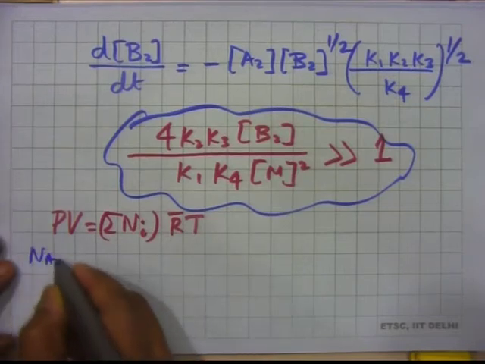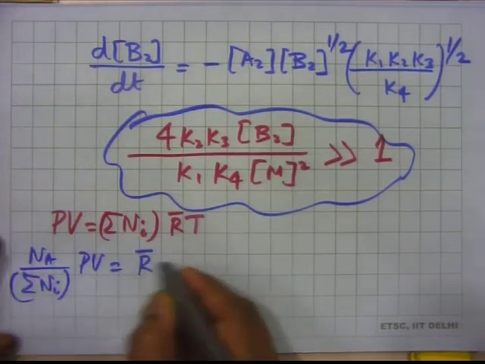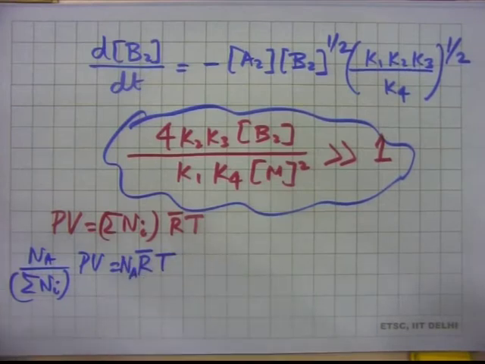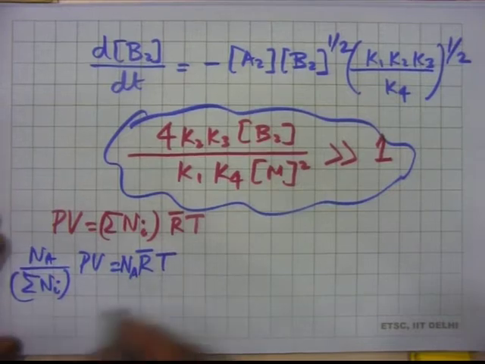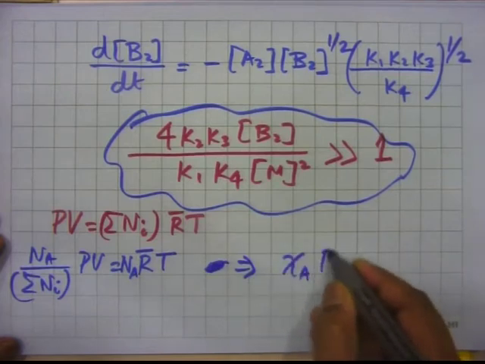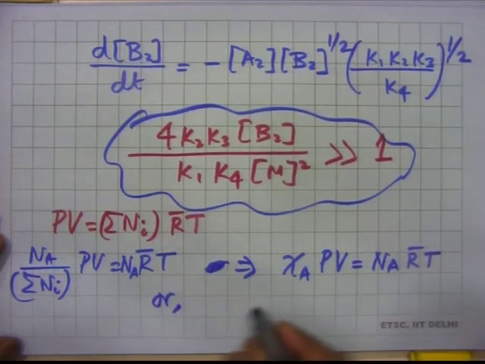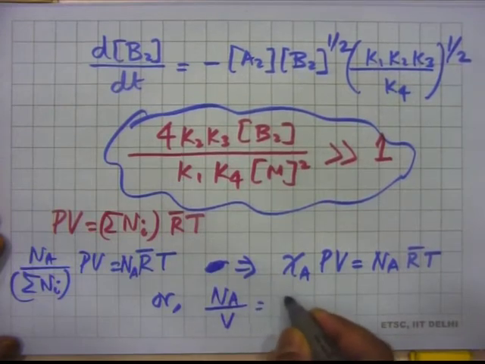So if you want, we can write, where Na is the number of moles of A. So this means chi A, the P into V equals Na R bar T, or Na by V, what is that called?